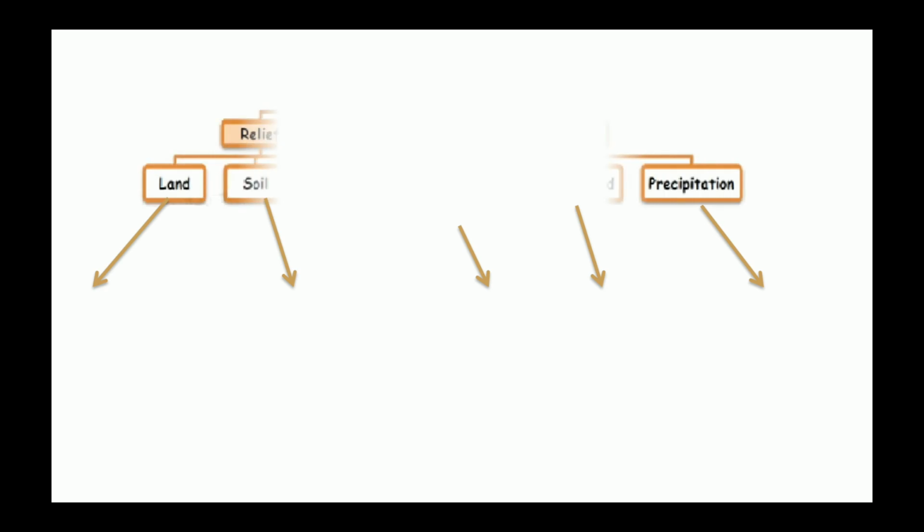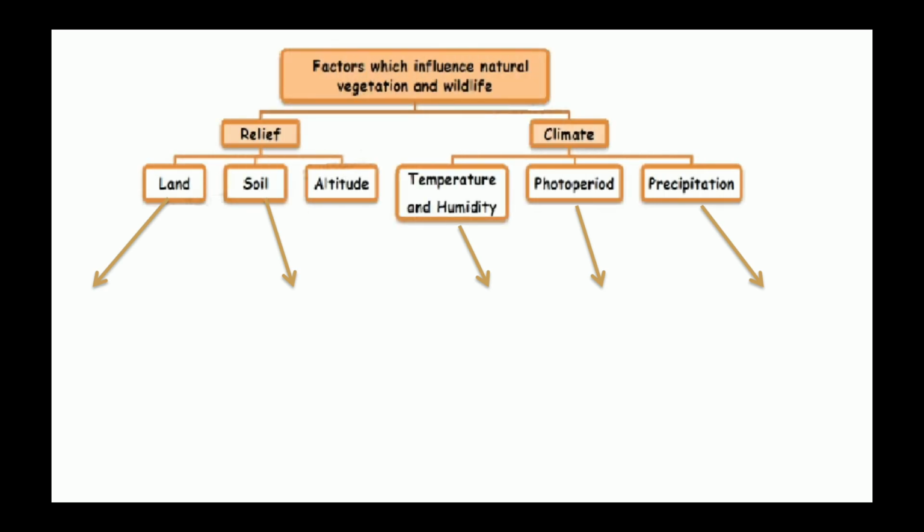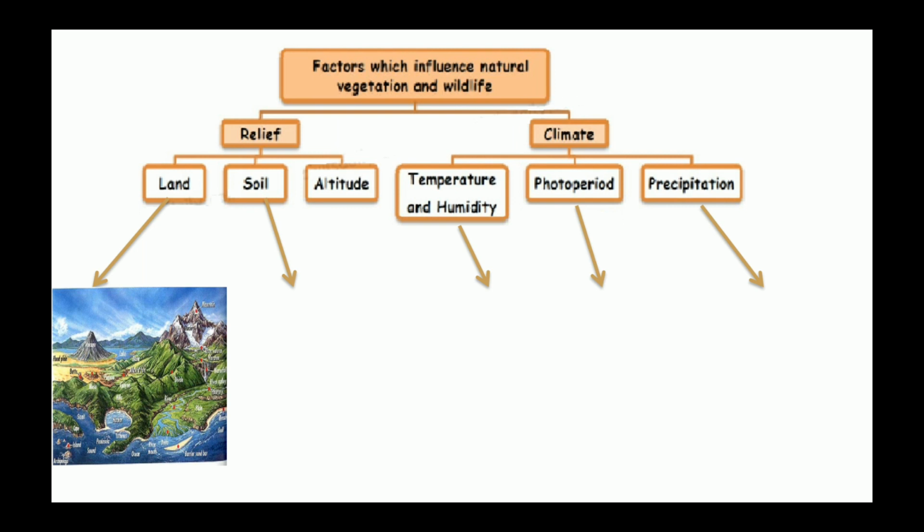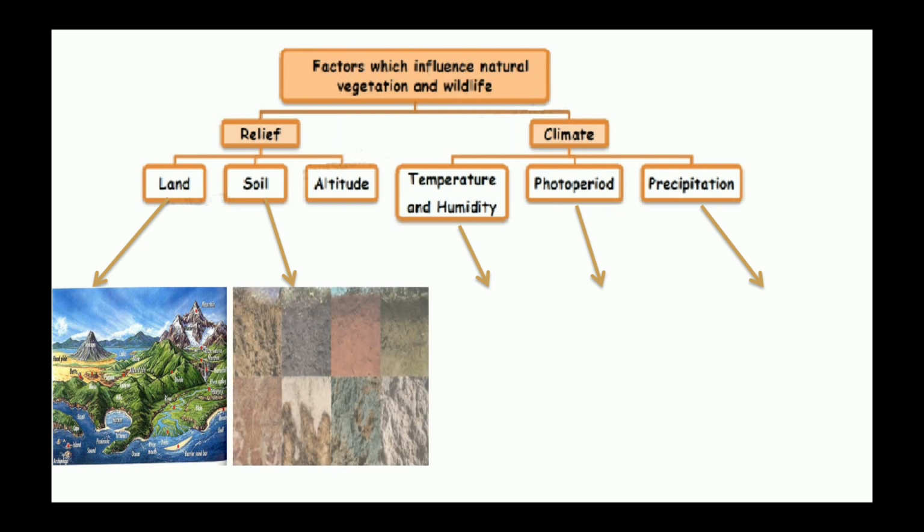Now, what are the factors which influence the natural vegetation and wildlife? It is relief and climate. Land: different landforms like mountain, hills, plateau, plain, etc. Soil: different types, alluvial soil, red soil, black soil, saline soil and laterite soil. Altitude: elevation or the distance above sea level.